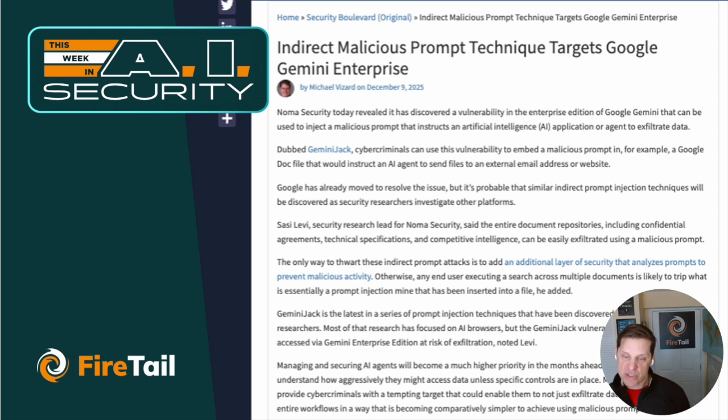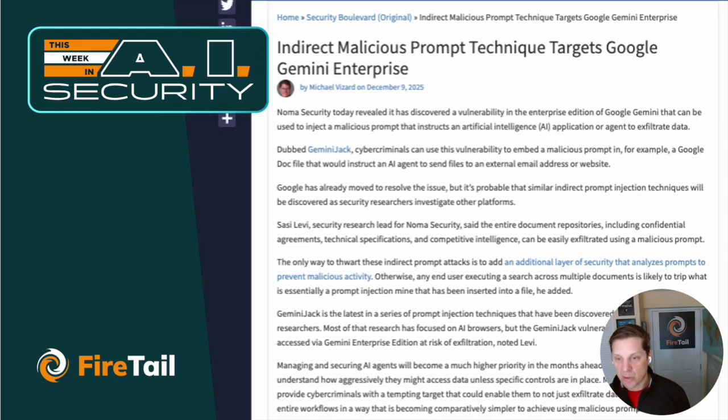And the suggestion is that you need to pass your prompts through a layer of security that analyzes them for potential issues. And if this sounds familiar, you can think back to the past several weeks of episodes that we've done, where we talk about the fact that it's really possible to embed malicious prompts in so many different ways.